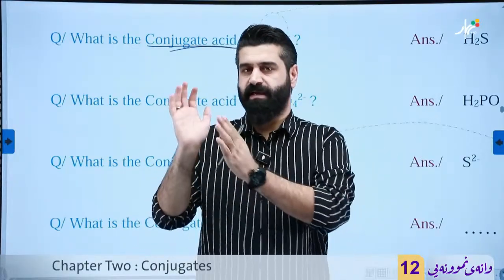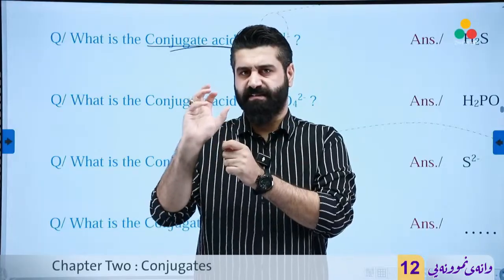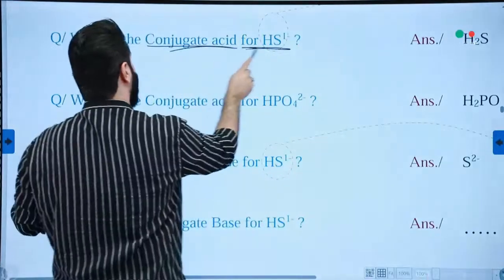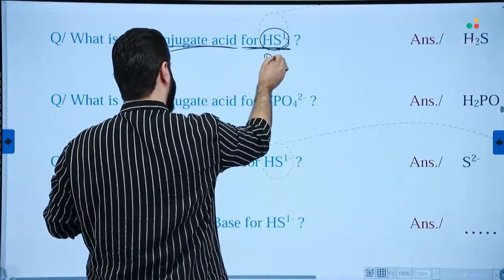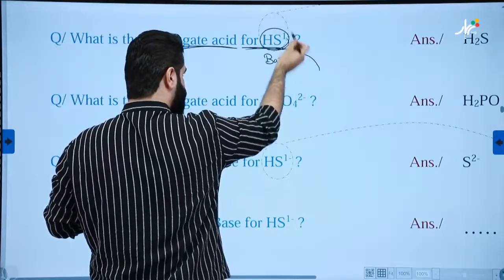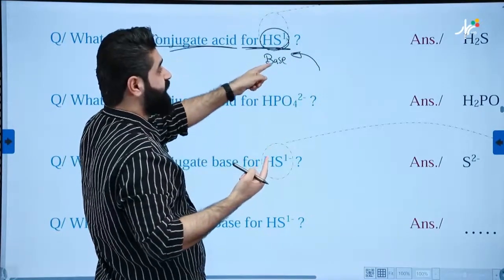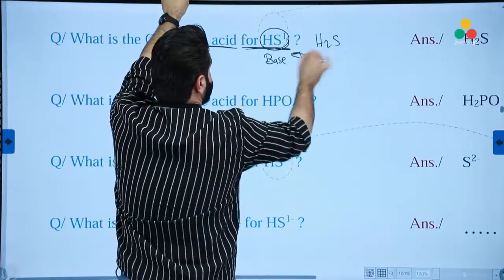What is a conjugate base for this? This must be acid to form a conjugate base. What is the conjugate acid for this? So this one must be a base. And base, if it's base, add one proton. Okay, add only one proton or remove only one proton. Because it's a base, add one proton and it will become H2S. Good.